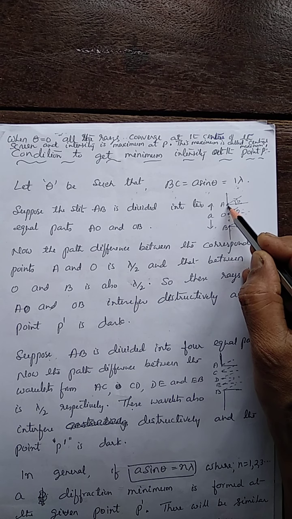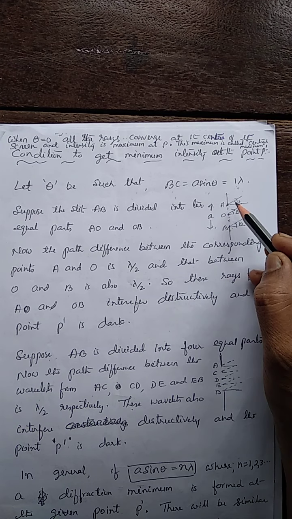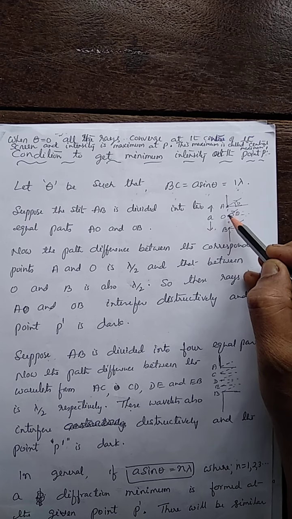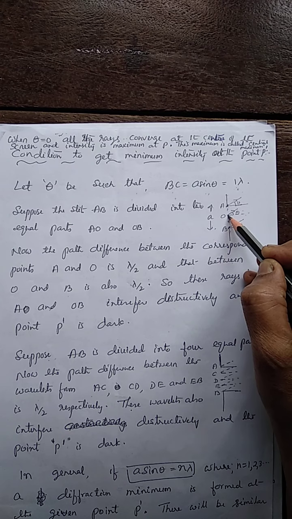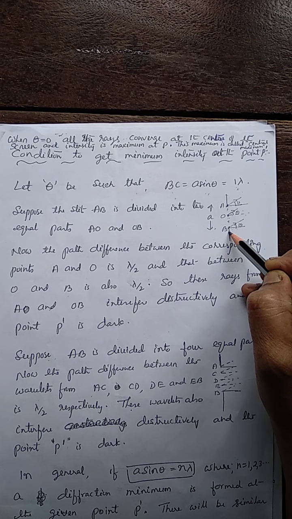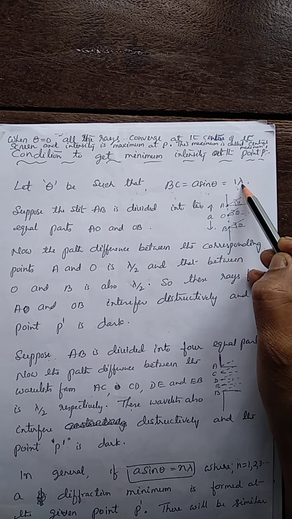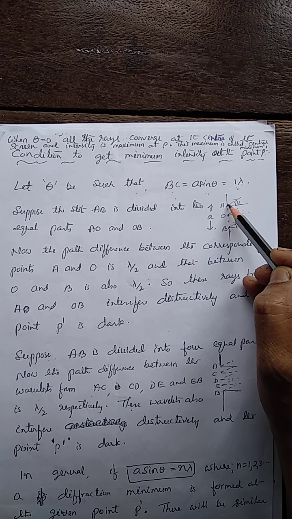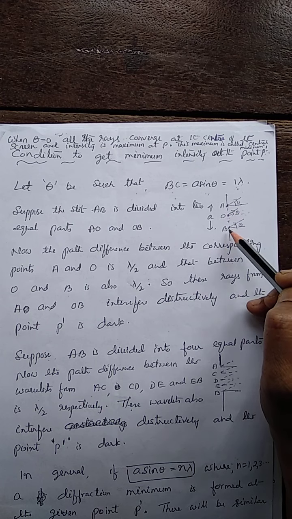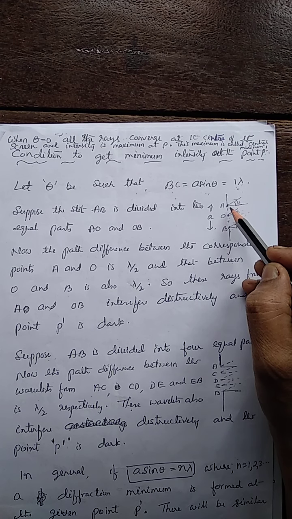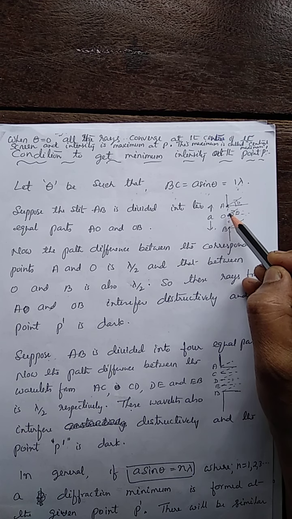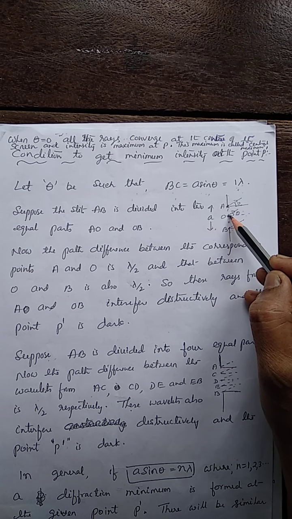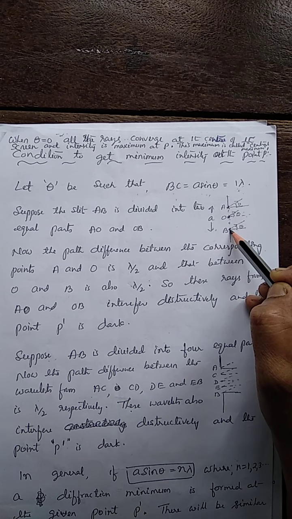The full path difference is lambda, since we have taken A sin theta as 1 lambda. So the path difference between the wavelets coming from A and B is lambda. The path difference between wavelets from A and O is lambda by 2, and between wavelets from O and B is also lambda by 2.